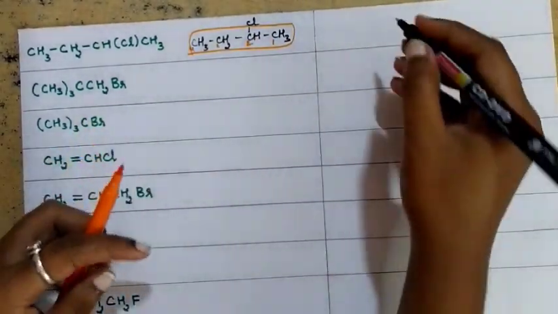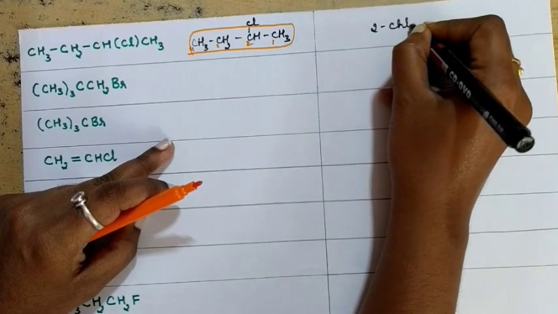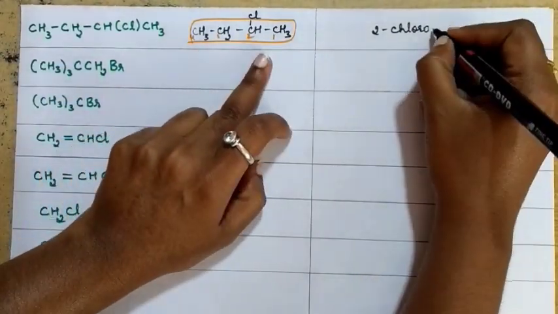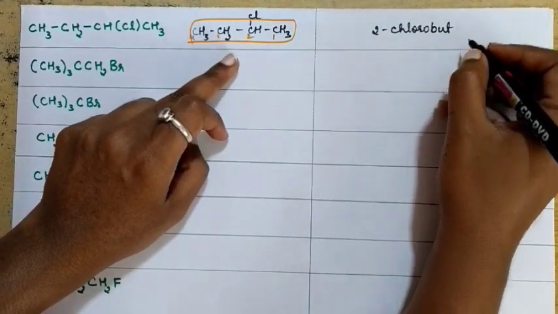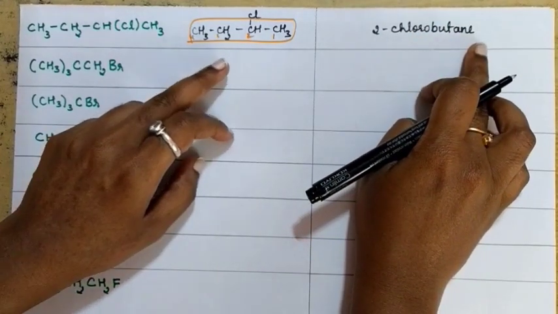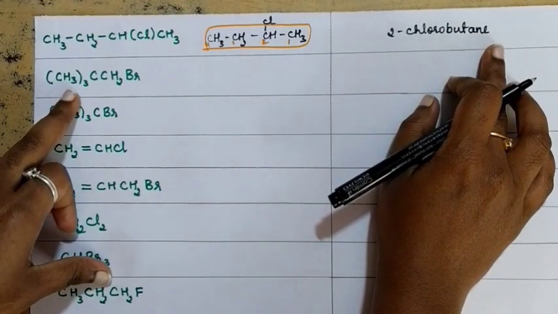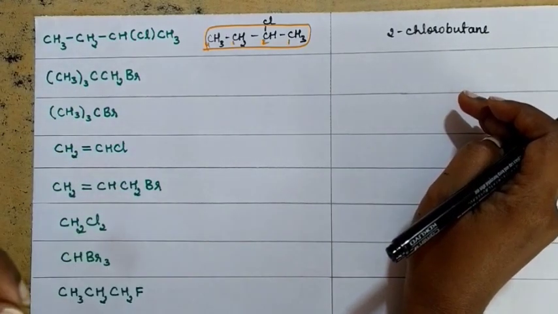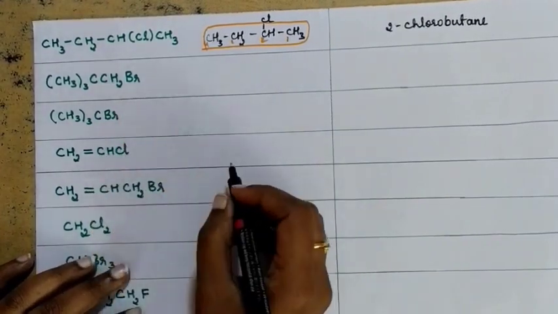So what name are you going to write now? Chlorine is present in the second position, so it is 2-chloro. How many carbon atoms are there in the parent chain? 4, no? That's why it is but. And all the carbon atoms are bonded with single bonds, so it is ane. 2-chlorobutane. Guys, my suggestion is, when you look at this compound, write it down in your classwork notebook and try to give the IUPAC name by yourself. Pause the video and do it yourself. Later you can check the answer. Okay. Let's see the second compound now.